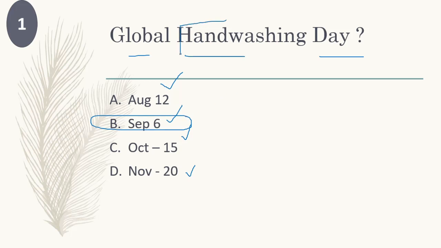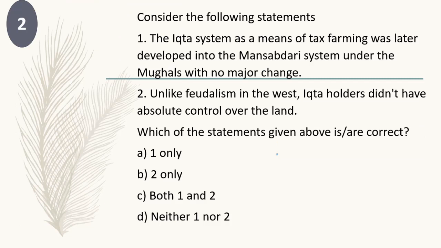See, Global Hand Washing Day. This question is very important because, due to our corona time, hand washing is the most important act we need to practice for protecting ourselves from this coronavirus. September 6. Next question. Consider the following statements.